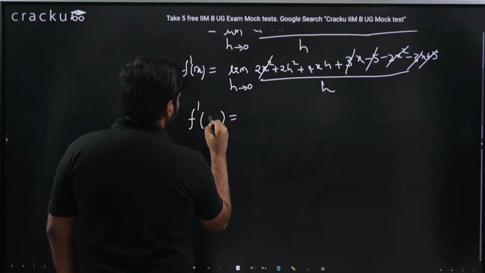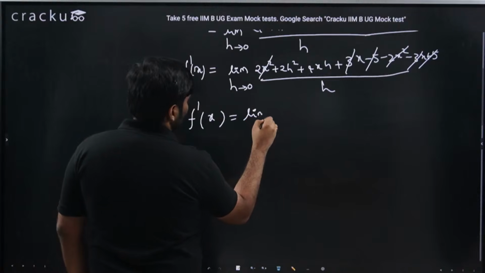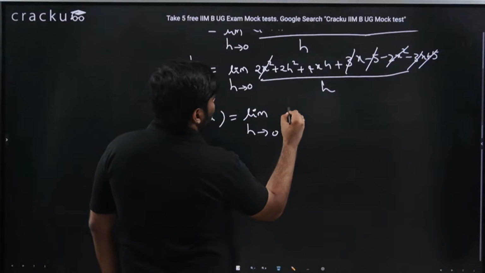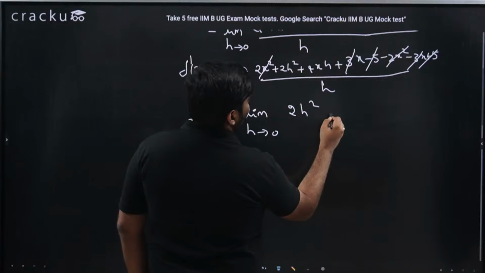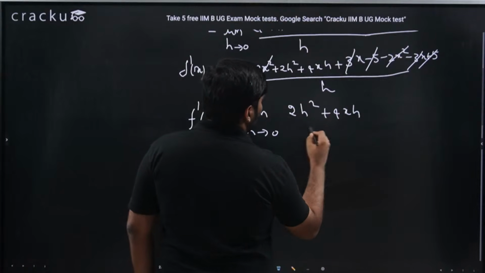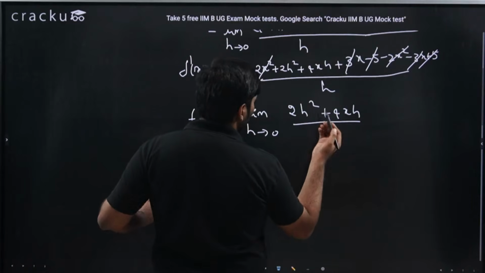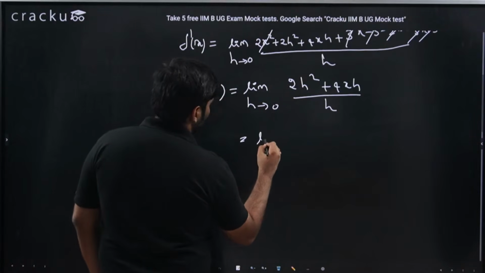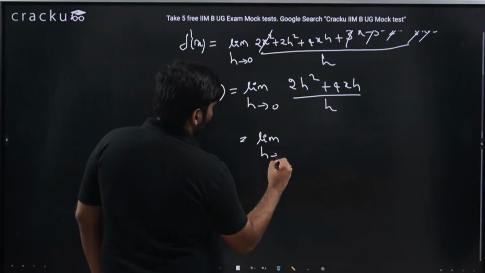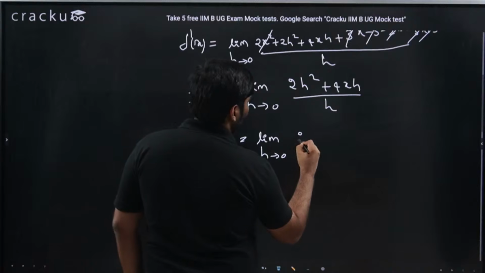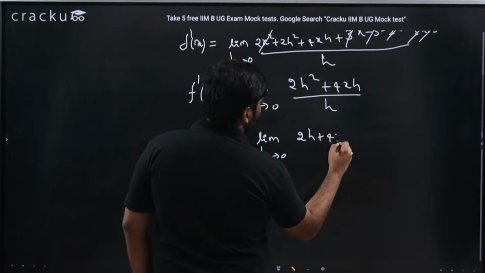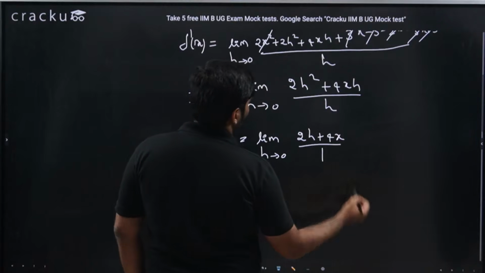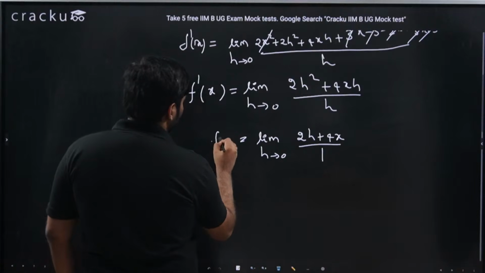F dash of x is nothing but limit h tending to 0 of 2h square plus 4xh by h. H can be taken common. Now h can be cancelled off once. I would get 2h plus 4x divided by 1. Now I know this is f dash of x.